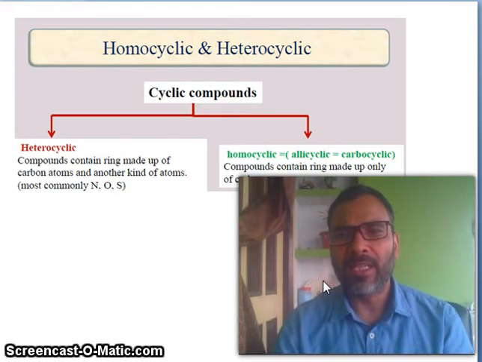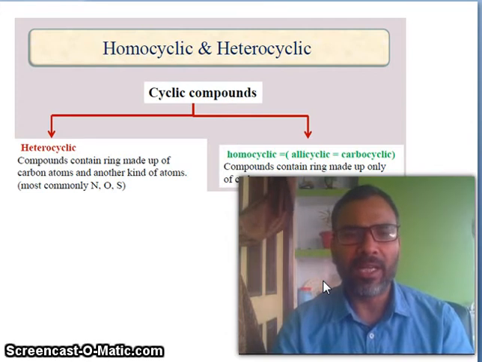So alicyclic or carbocyclic, only carbon is present. So the compound contains a ring made up only of carbon atoms. If your ring is made up of only carbon, then we call it homocyclic.